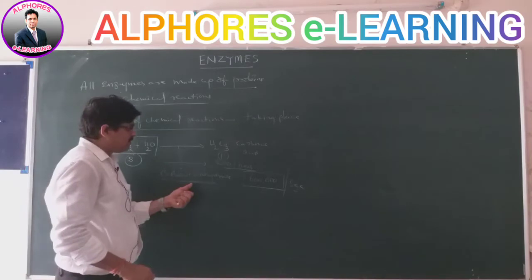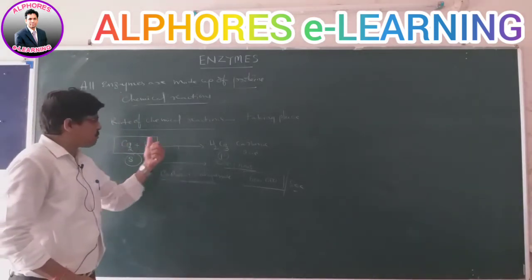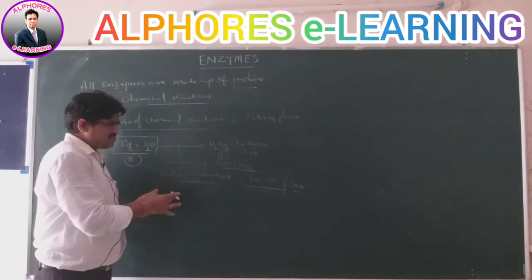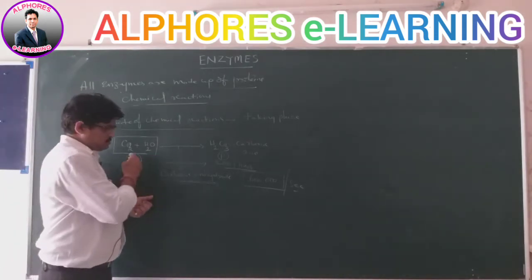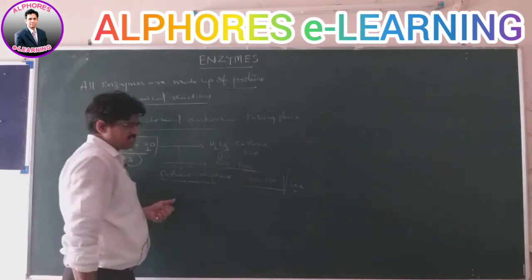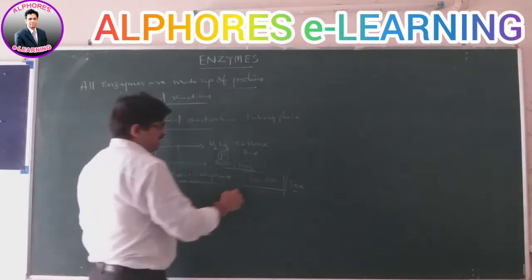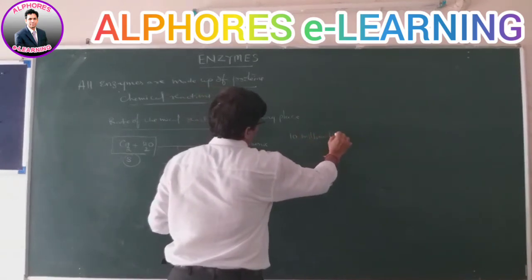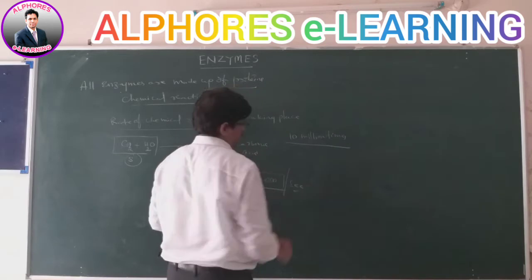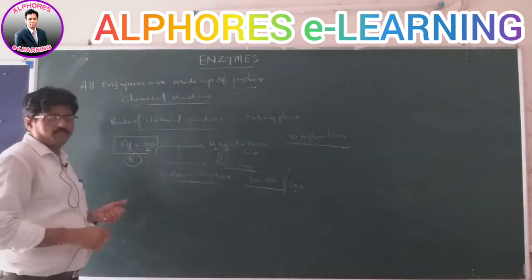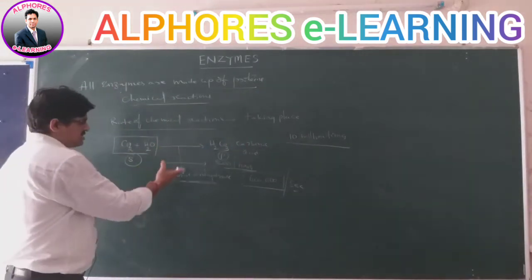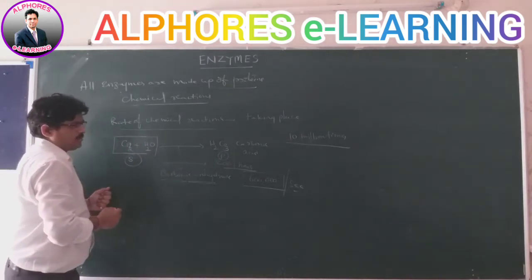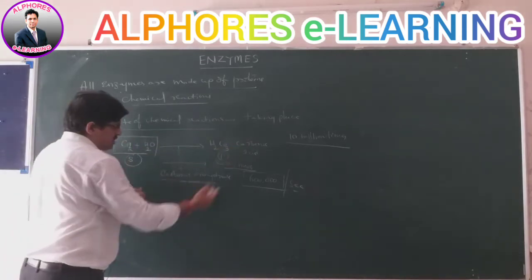Within 1 second, the conversion of the substrate molecules into products takes place in a short duration, without any hindrance, accurately and with speed. Nearly how much is that? 10 million times. See, this is the wonder. So that is the role of the catalyst. Enzyme acts as a catalyst in the conversion of substrates into products.